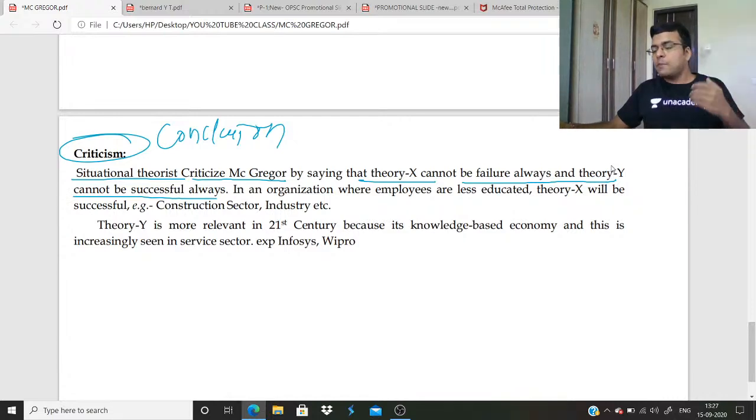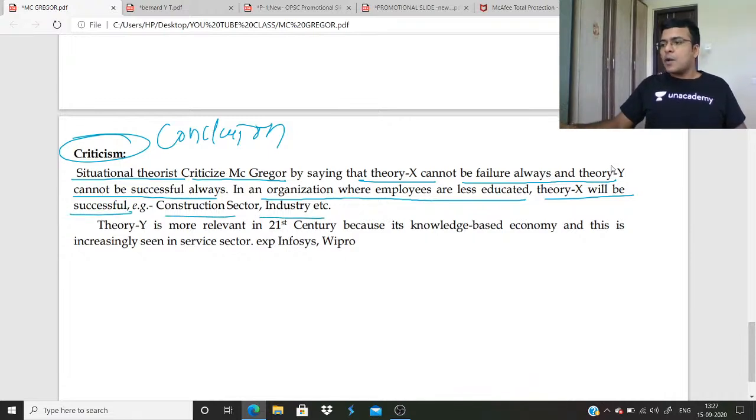It depends upon the situation, the skill of employees, their education. In organizations where employees are less educated, theory X will be successful. Construction sector, industry, where employees are less educated, they cannot be self-controlled. In construction, if you believe employees will self-control and you do not manage them, you will find them sleeping. So this is the example of the situational theorists.